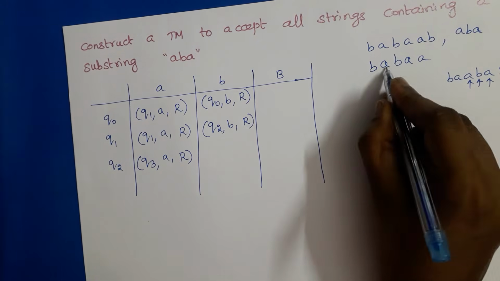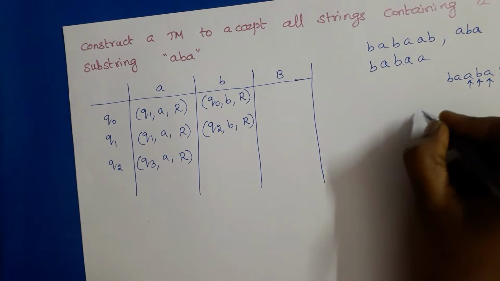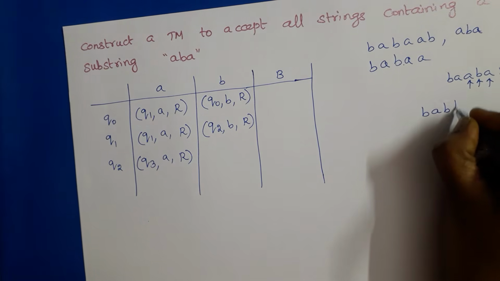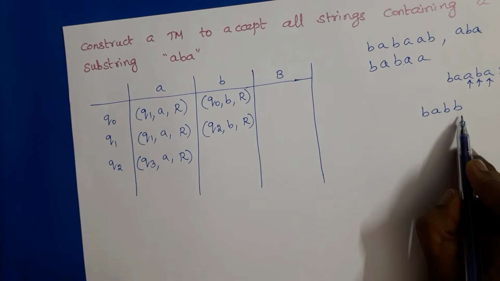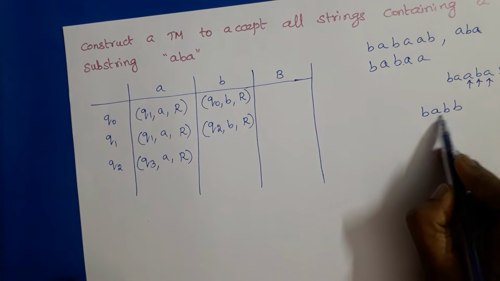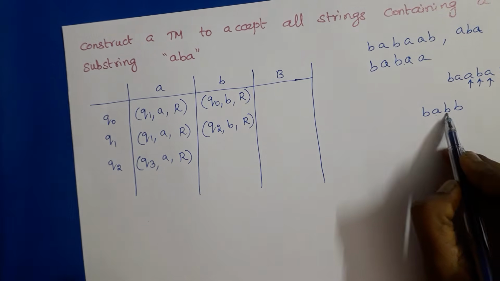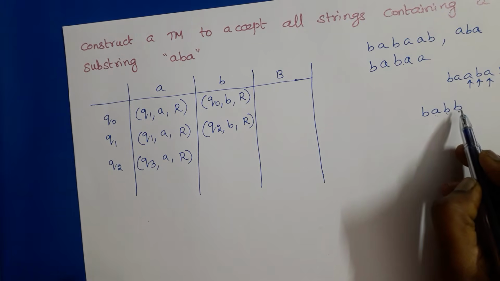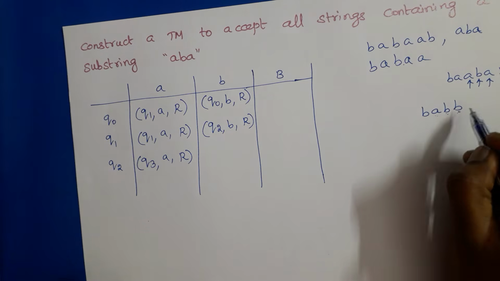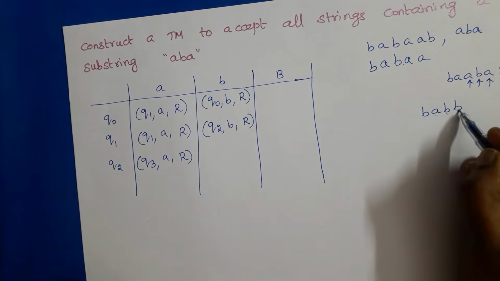But after recognizing AB, what if the next symbol is B? Suppose the input string is B, A, B, B. After recognizing AB, we will be in state Q2, and now the next symbol is B. The meaning is we didn't get the substring ABA, so still we need to wait.